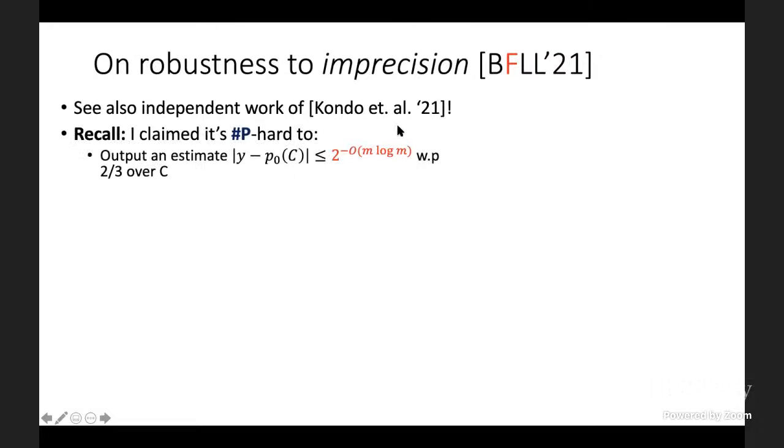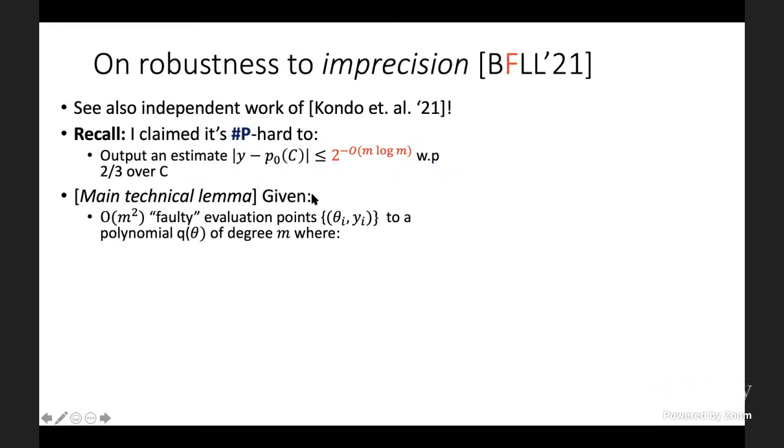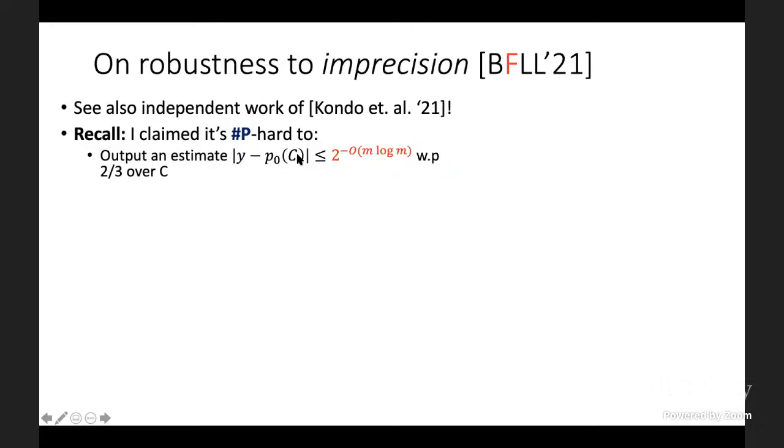So here's the theorem, just to remind you what I claimed earlier. I claimed it's sharp P hard to output an additive estimate to P0 of C for a random circuit C to within imprecision 2 to the minus m log m. This is an exponential improvement over what was known before, which was on the order of 2 to the minus O of m cubed.